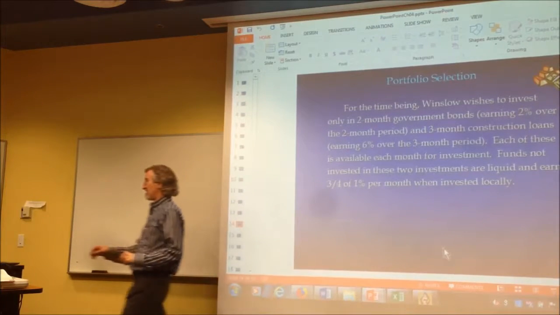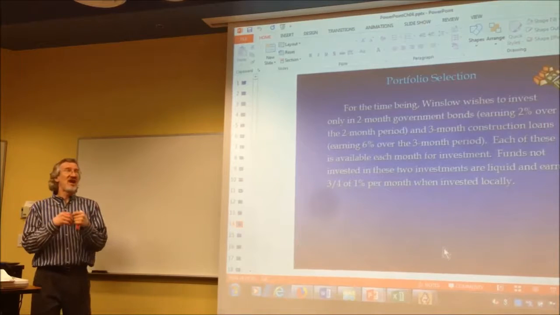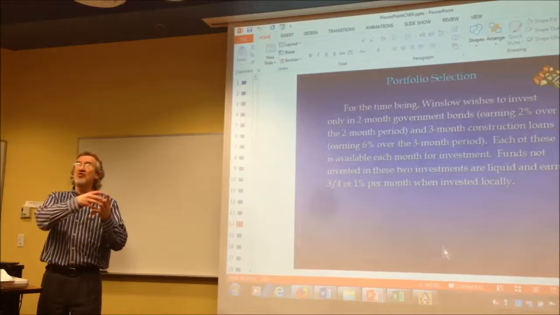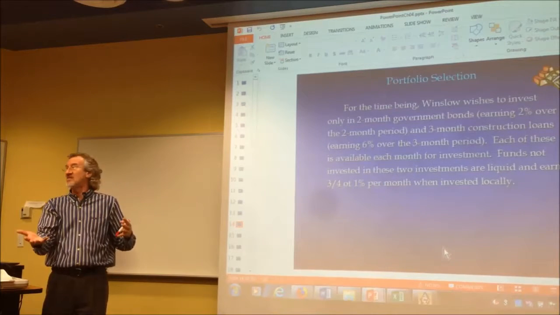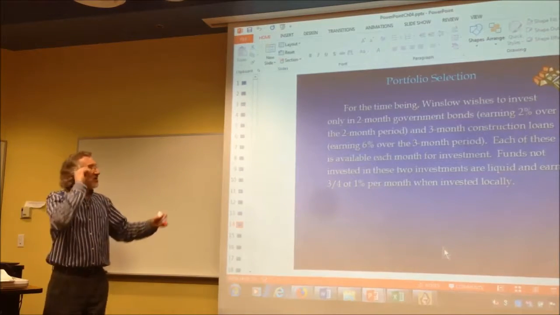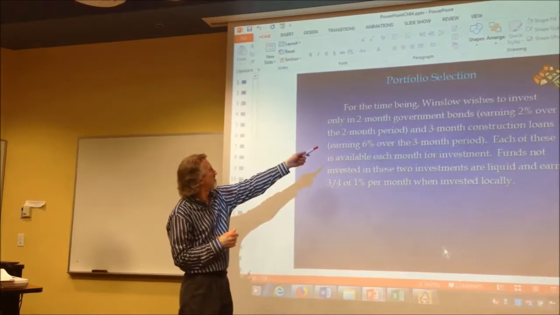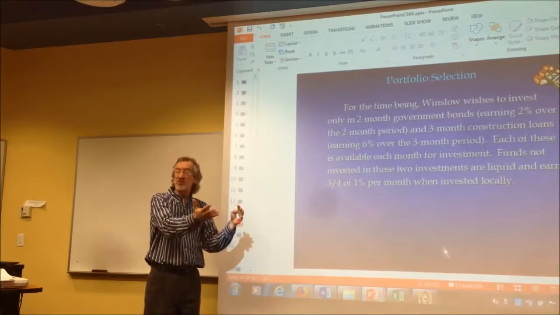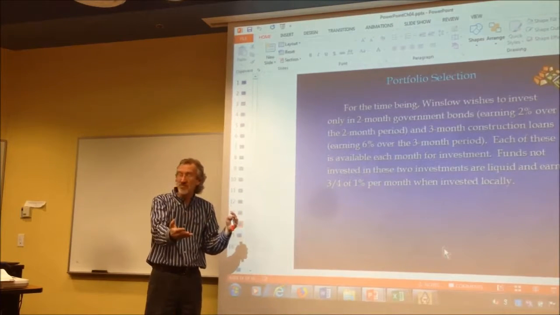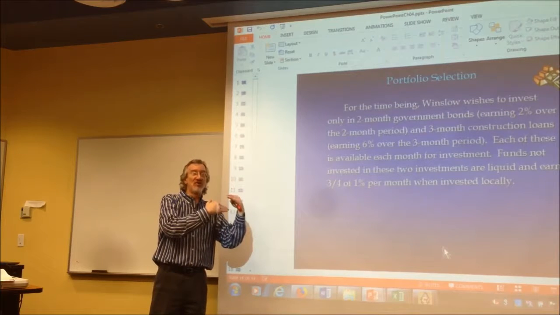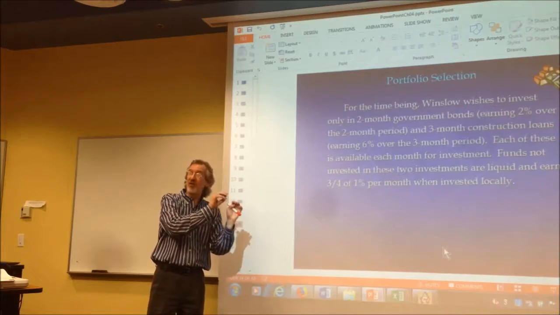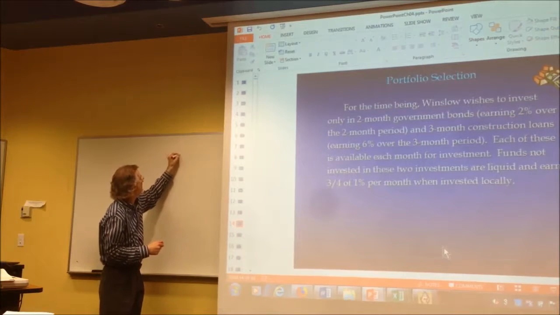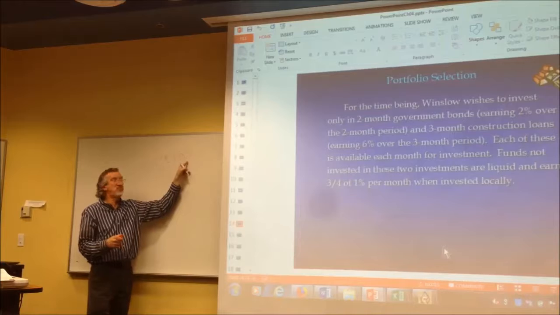Now, my hint for this is, at the end of every month, calculate how much interest is going to be accumulated so you can add it to what needs to be invested the next month. And to do that, what is the government bond? 2%. We wouldn't multiply however much is in there times 2%, because that just tells us how much interest it made. When that matures, we've got all the money we put in there plus the 2%. So whatever we're putting in there, we're going to multiply it times 1.02, itself plus the interest.